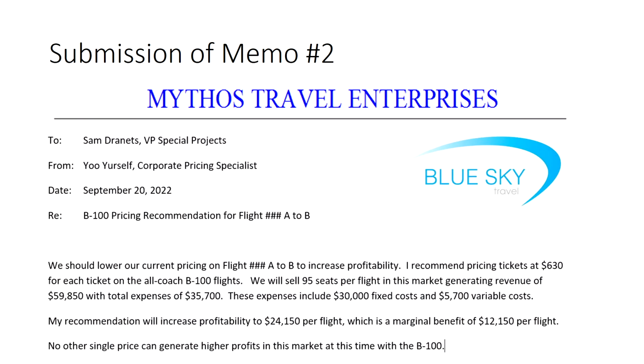We will sell 95 seats per flight in this market, generating revenue of $59,850 with total expenses of $35,700. These expenses include $30,000 fixed costs and $5,700 variable costs. My recommendation will increase profitability to $24,150 per flight, which is a marginal profit gain of $12,150 per flight. No other single price can generate higher profits in this market at this time with the B100.